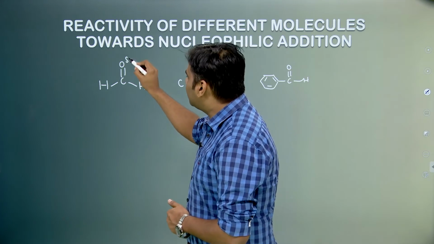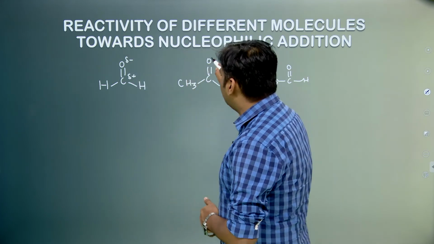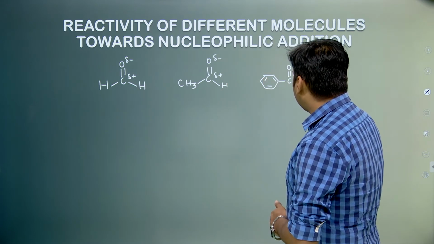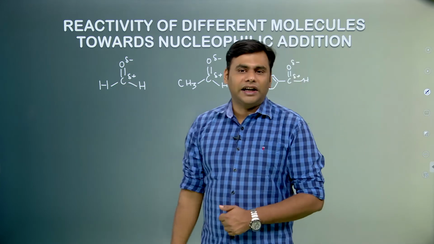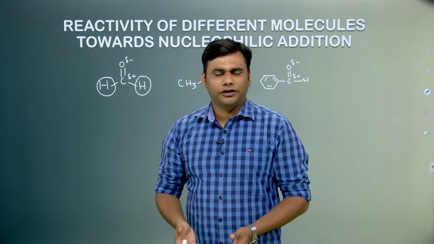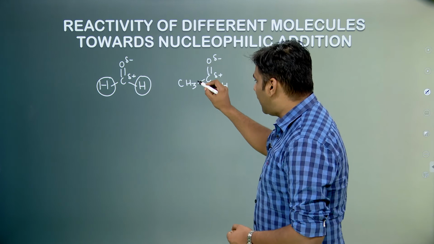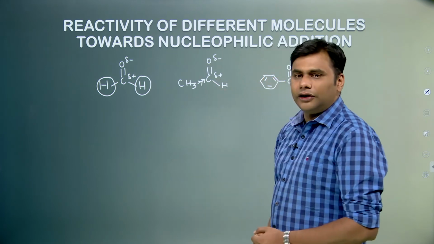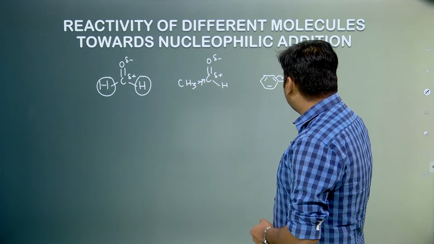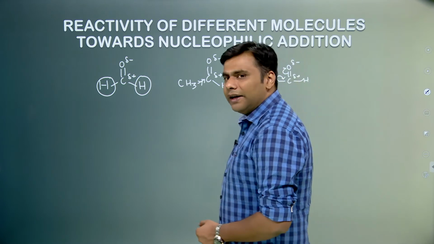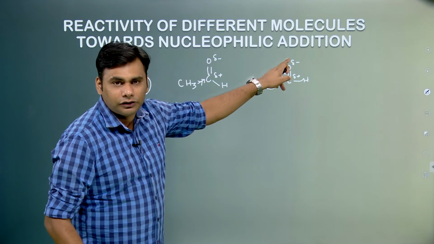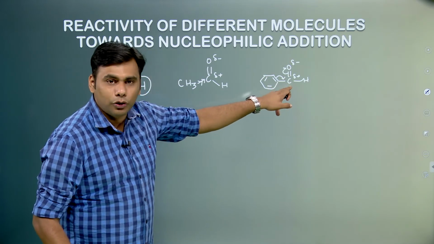Now we know that these pi electrons are polarized; there is a negative and there is a development of positive charge. Same with this case and same with this case. Now, there are two hydrogens attached to this carbon. The hydrogen does not have any effect, so the positive charge remains as it is, whereas methyl has a plus I effect, so it releases electrons and stabilizes the positive charge. In benzaldehyde there is a resonance of pi electrons, due to which the electrons are shifted toward this carbon, which further gets polarized towards oxygen. So the positive charge is stabilized most over here.